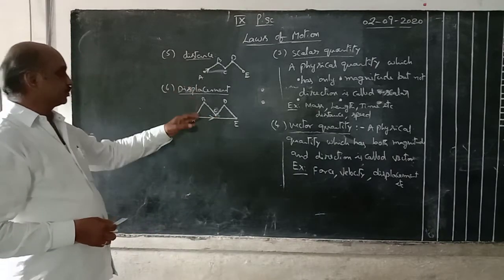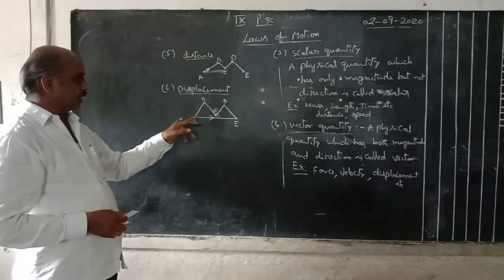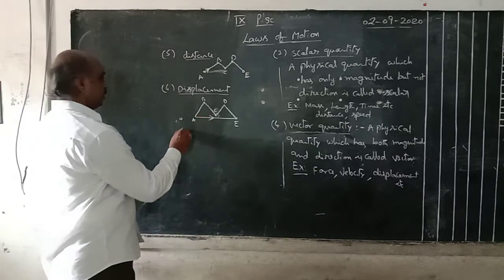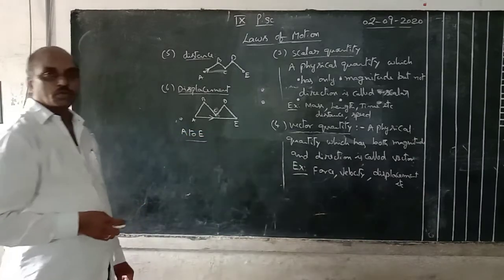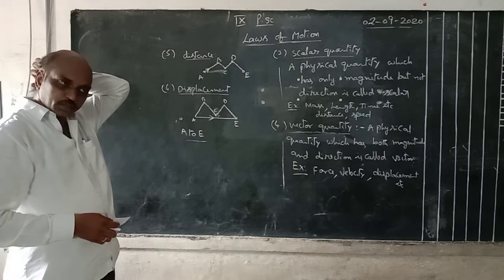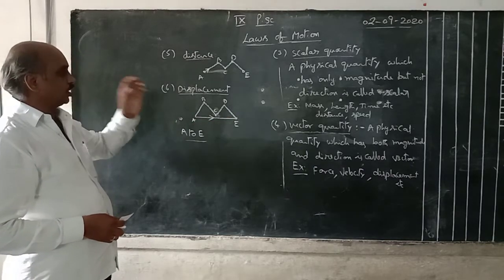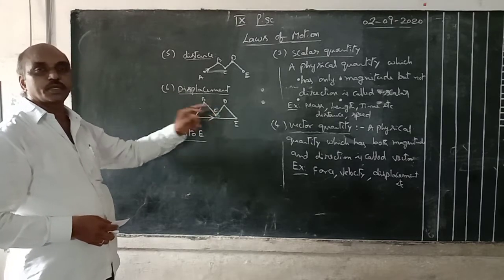Same diagram we take. In this case, displacement means from A to E. A to E, that is called displacement. Why? This is the starting point, this is the ending point. Distance means the total length of the path covered by the body from starting to ending.